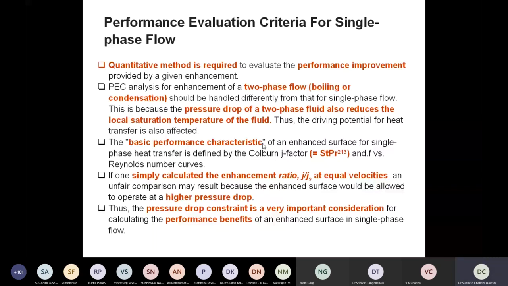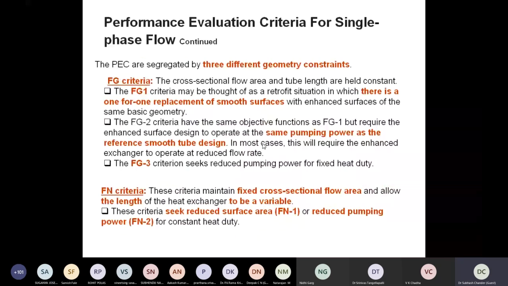Thus, the pressure drop constraint is a very important consideration for calculating performance benefits of an enhanced surface in a single phase process. So I would like to discuss what criteria we should follow for comparing the performance of a roughened surface and a smooth surface, right?